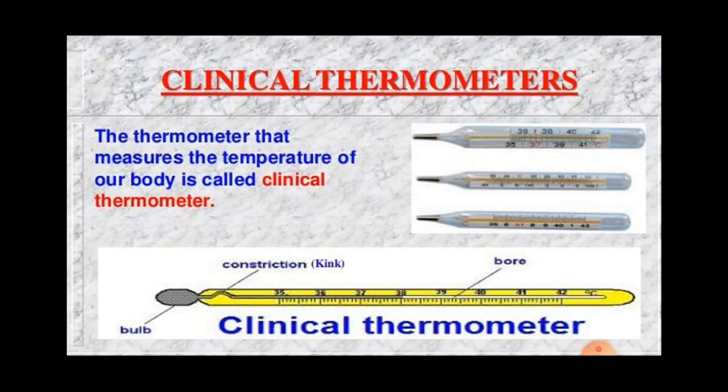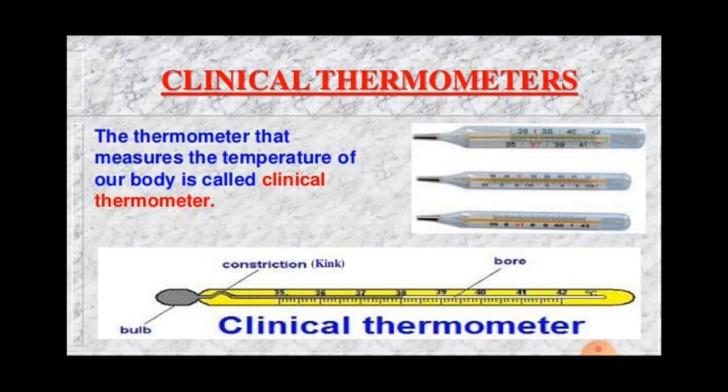See this figure. In this figure you see it marked from 35 degrees Celsius to 42 degrees Celsius. A clinical thermometer has a very short range of temperature, from 35 degrees Celsius to 42 degrees Celsius.